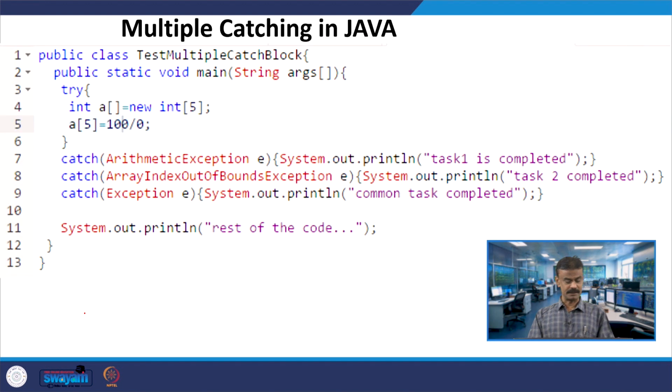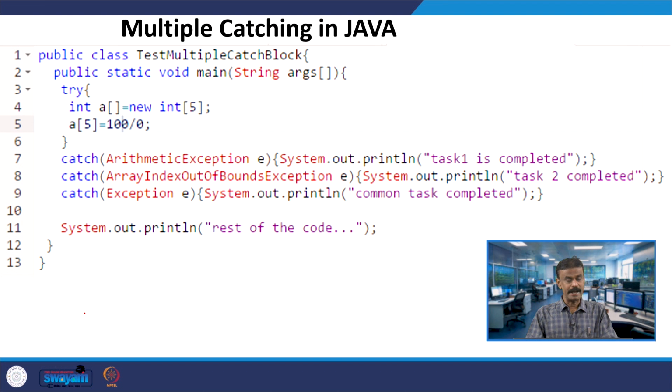So you have a try block, and you are creating a dynamic array of 5 elements in Java. Then you are doing two things. On the right hand side, it is 100 by 0, and on the left hand side it is a of 5. You can access only a0, a1, a2, a3 and a4.